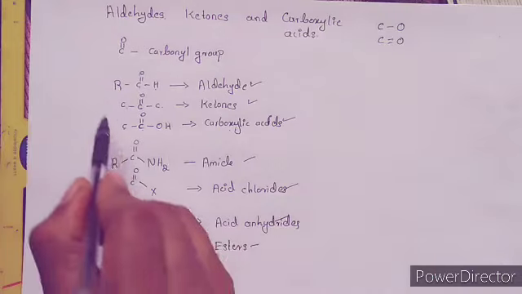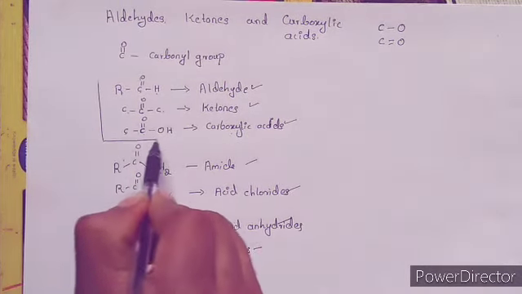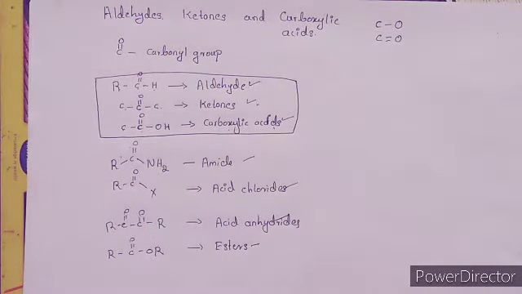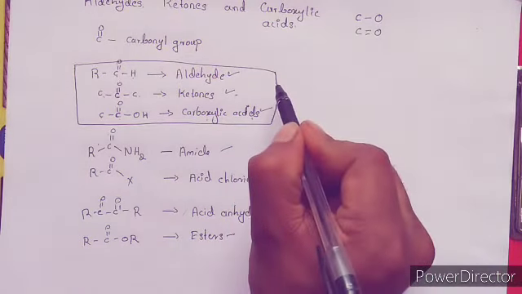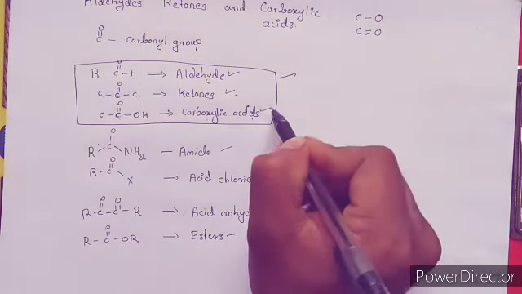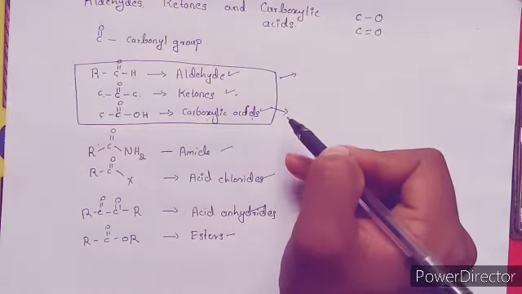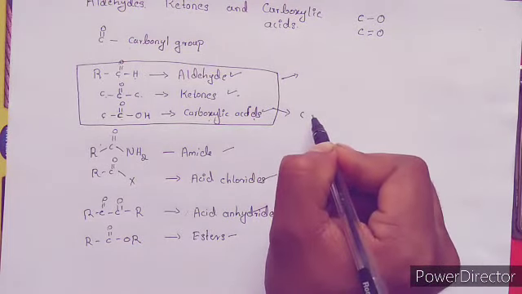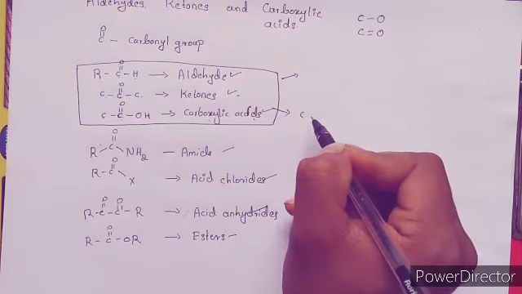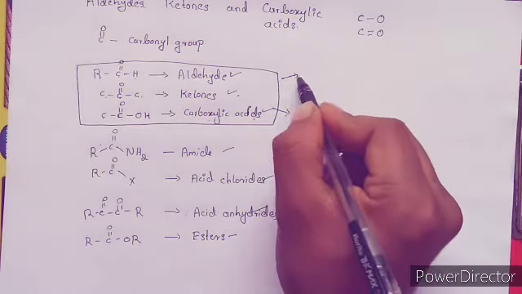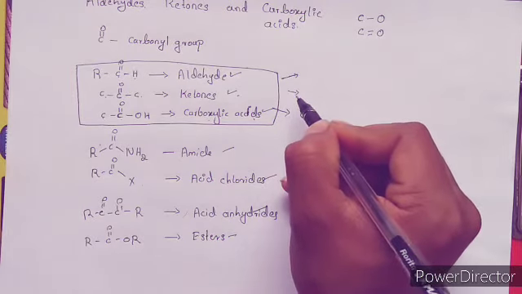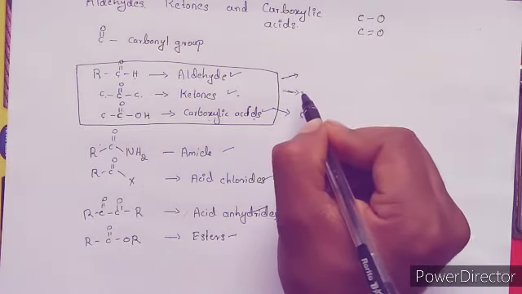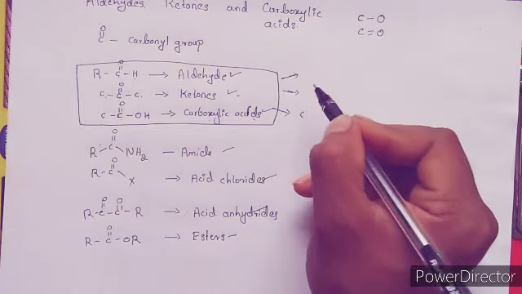In this unit, we are going to study only the three important organic molecules: aldehydes, ketones, and carboxylic acids. These molecules also have immense importance in nature. We can find aldehydes, ketones, and carboxylic acids in nature. Most of the carboxylic acids are available as fatty acids, which are present in oils. Aldehydes and ketones are important ingredients in fragrance producing substances and also some flavoring agents.